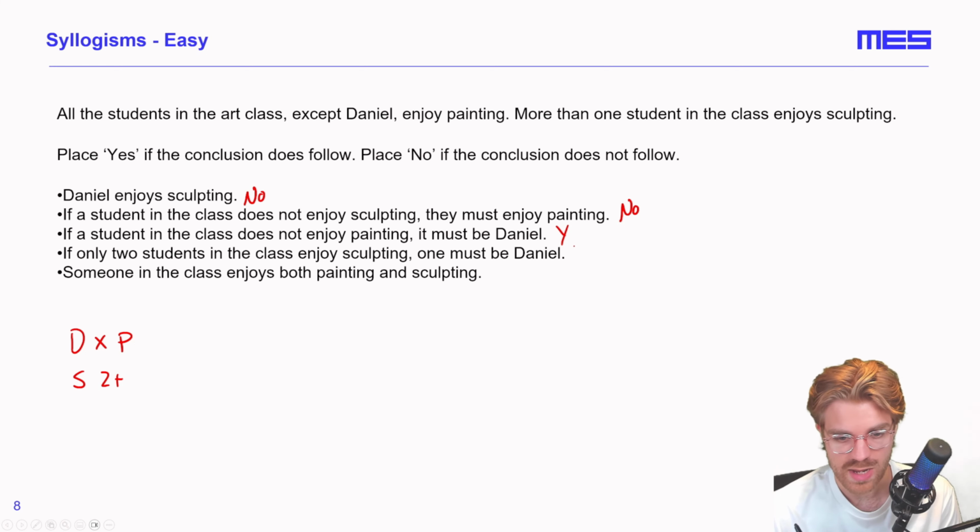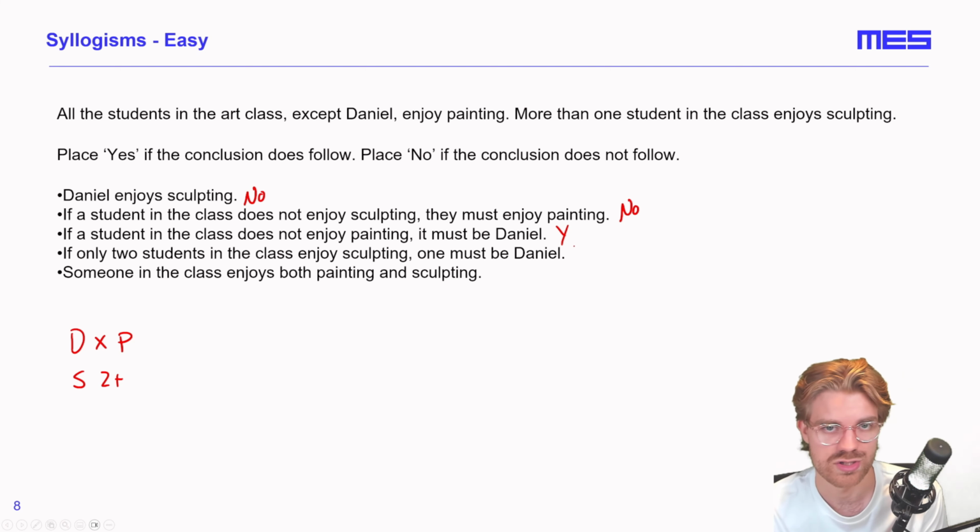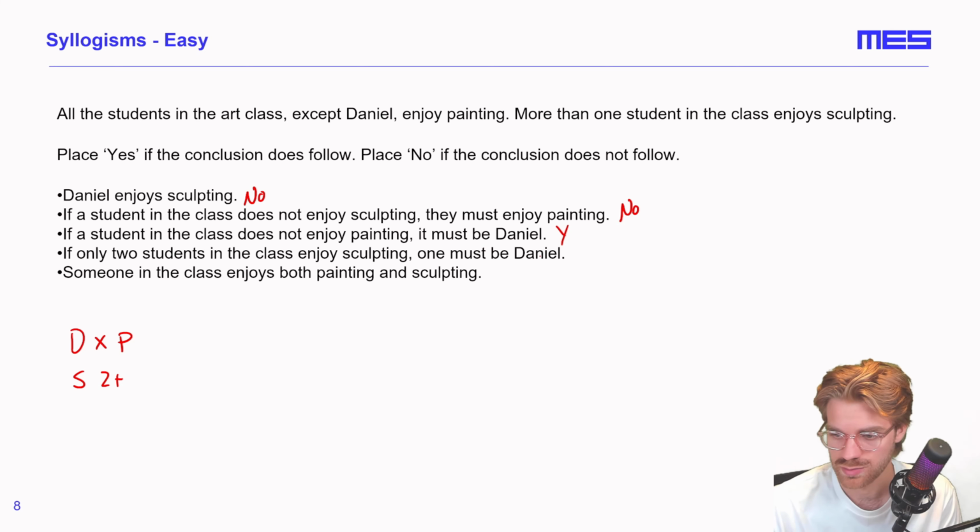And number four, if only two students in the class enjoy sculpting, one must be Daniel. This conclusion does not follow either. If there's only two students, they could be any of the students within the class. We are not told that there is overlap between Daniel and the ones that enjoy sculpting. So this conclusion does not follow.